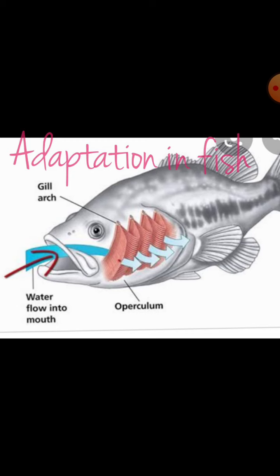And you are seeing the different fins now. What are the fins here? These two sides are the fins, and the tail. The fins help to swim, and the tail moves to the right or left, this side or that side, to decide the direction. So these are the adaptations in the fish.